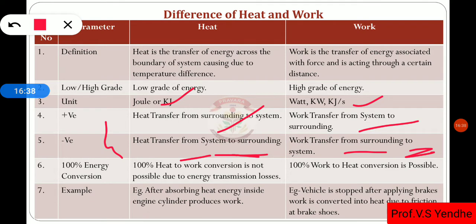So is 100% conversion of energy possible or not? 100% conversion of heat into work is not possible because of various types of losses. But 100% conversion of work to heat is possible. That is why it is high grade energy. For example, after absorbing heat energy inside the engine cylinder, it produces mechanical work.